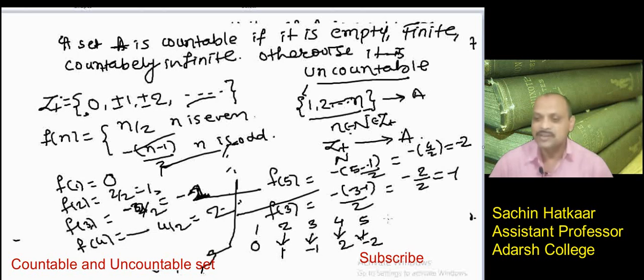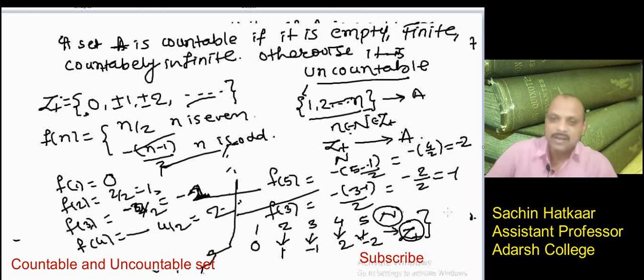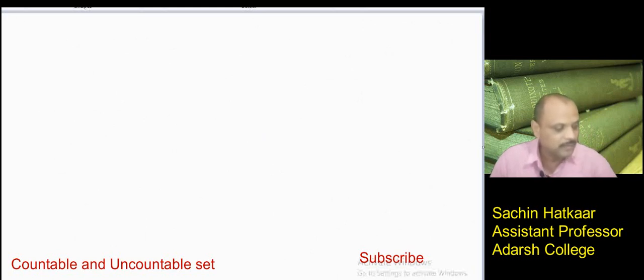This is the set of natural numbers and this is the set of integers, and hence these two sets are equinumerous. You can call them equivalent sets, and therefore this set of integers is a countable set. I hope you get the definition of equivalent sets, and you can see how the sets are equivalent. See one more example of a countable set. Suppose that, let us see the example of an uncountable set.